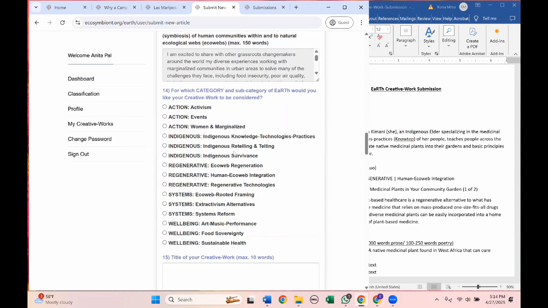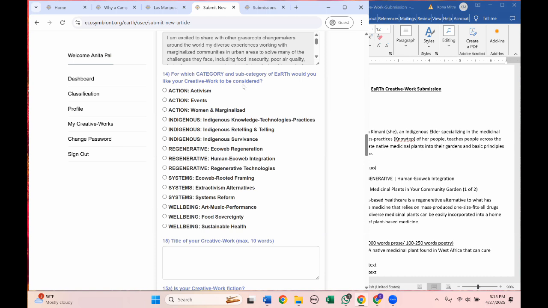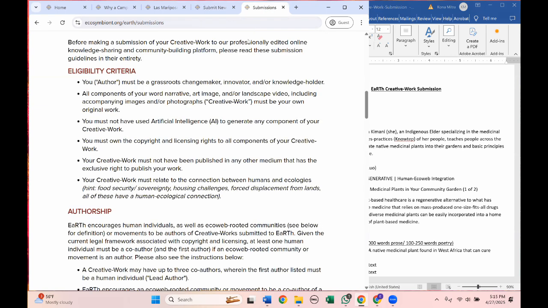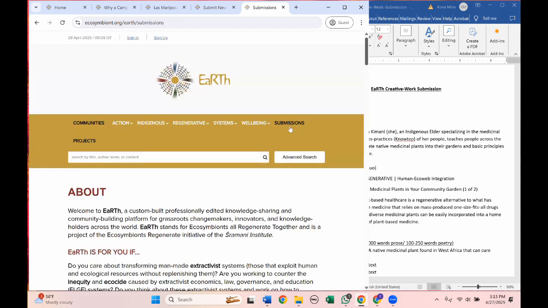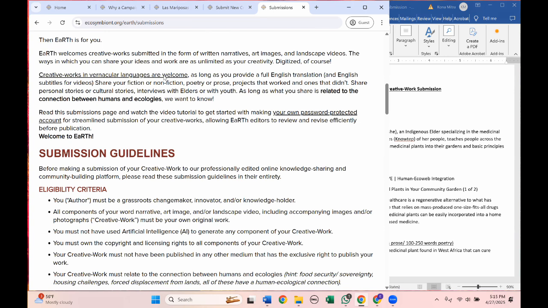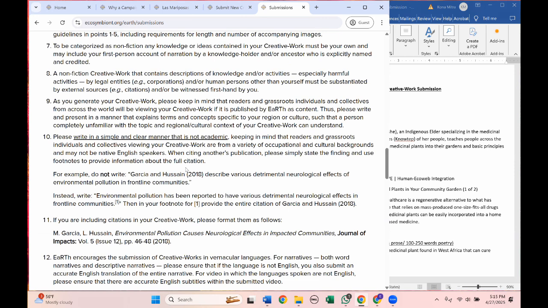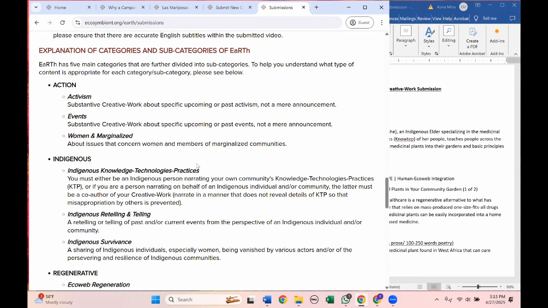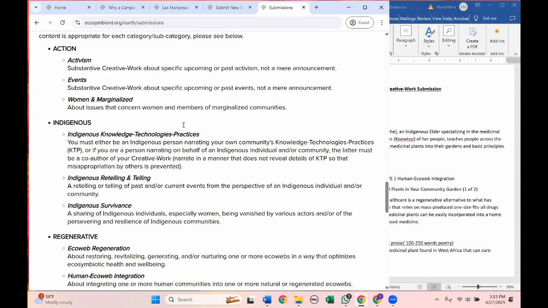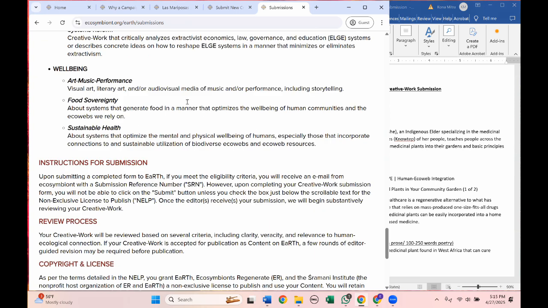Now, the next blue question is down here. Now you need to select what category and subcategory of EaRTh you would like your creative work to be considered for. We hope that before you sign up for an account, before you do any of this, that you have read the submissions page in full. Again, this is the submissions page that you can get to from any of the pages, and the submissions guidelines are here. So please make sure you read this in its entirety before you sign up and before you submit a creative work. All the categories and subcategories of EaRTh are explained here on the submissions page, so please keep referring back to this page.